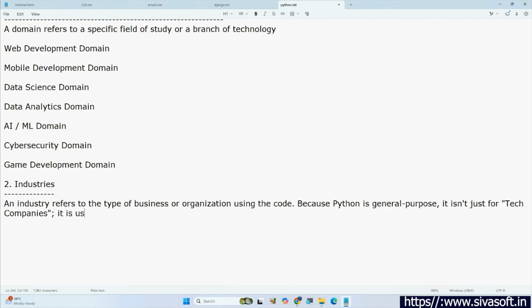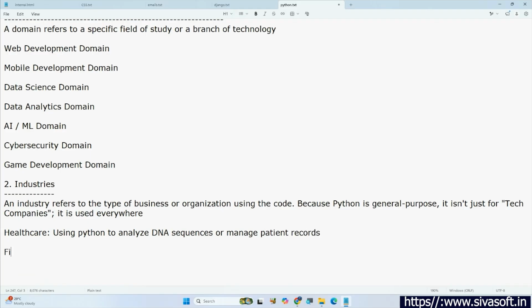It is used everywhere. For example, let's say healthcare. Using Python, we can analyze DNA sequences or manage patient records. Okay, next. In which industry?